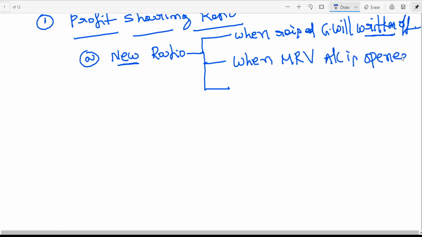We have learned how to open the memorandum revaluation account. In simple words, if somebody asks you what a memorandum revaluation account is, you should say: adjustment of changes in the value of assets and liabilities through partners' capital accounts. Are you following?